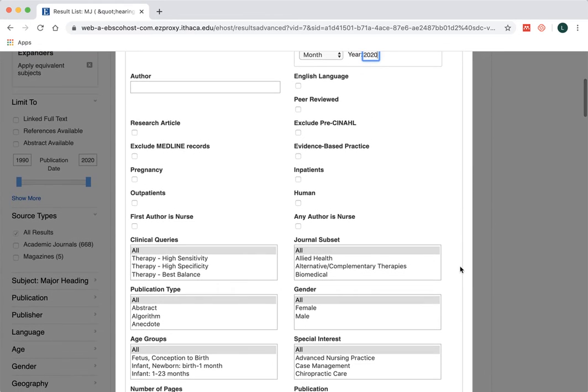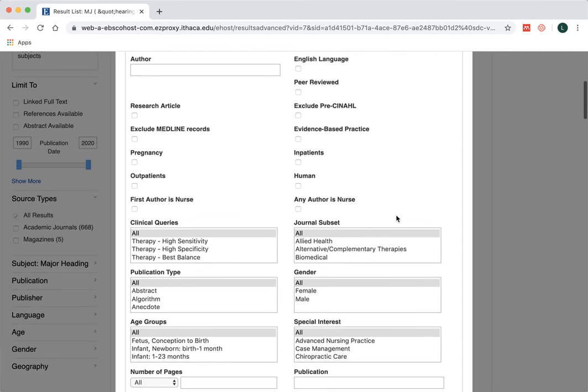And then a few things. Research would just bring up research articles. Evidence-based practice, I talked about this in the Zoom class, and I don't really know what's happening behind the scenes in CINAHL to bring up these articles. Meaning I don't know if it's set to bring up RCTs and systematic reviews only, or is it also including case studies? I'm not really sure, but it is a filter that's there, and it should, in theory, be bringing up evidence-based practices. But again, I'm not quite sure how it's designed behind the scenes.